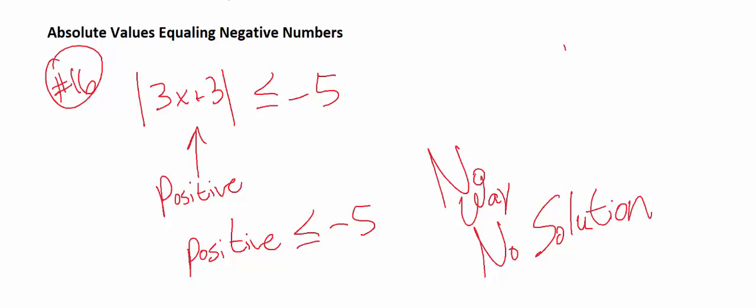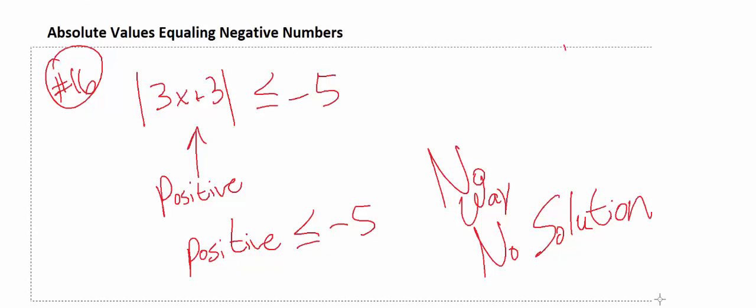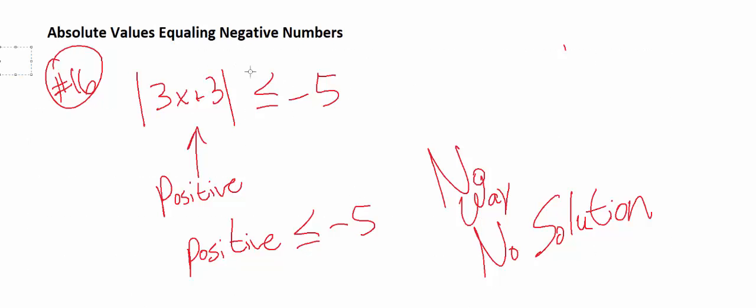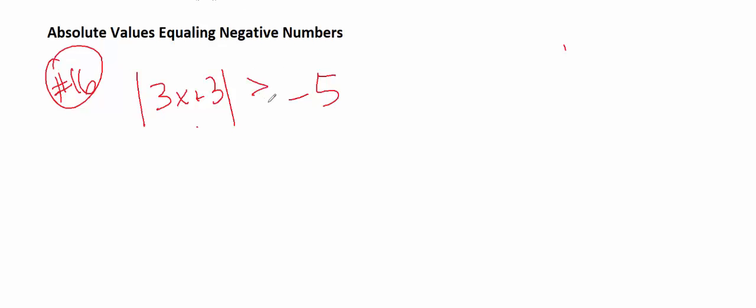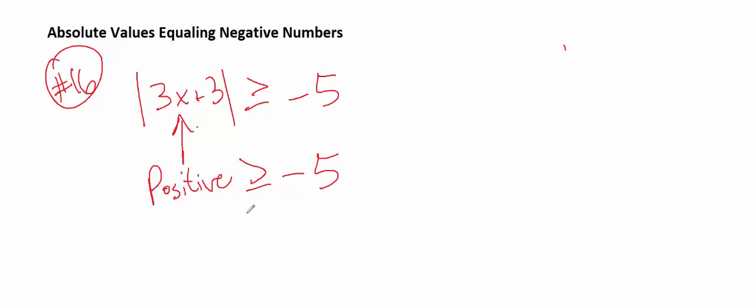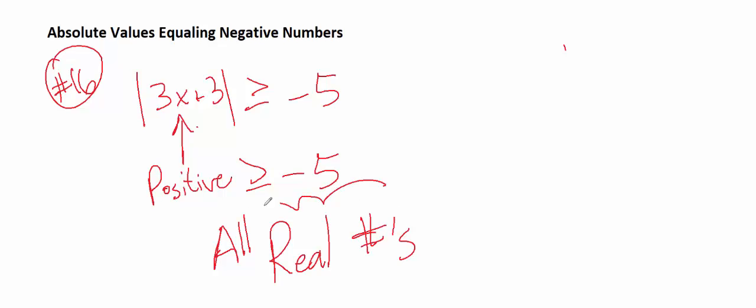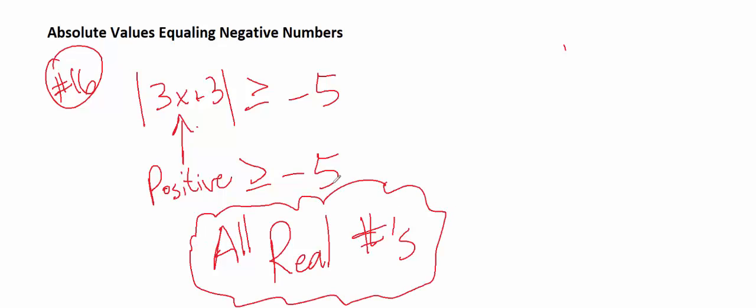Oh yeah. Now you want to be careful. It could have been pointed the other direction. This is not what it is, but if it was pointed the other direction, like this, greater than or equal to negative 5. Well, we know no matter what, a positive number is coming out of this absolute value. And will a positive number be greater than or equal to negative 5? You bet. It'll always be greater. And so in this situation, the answer is all real numbers. If you ever see something like that, the answer is all real numbers.